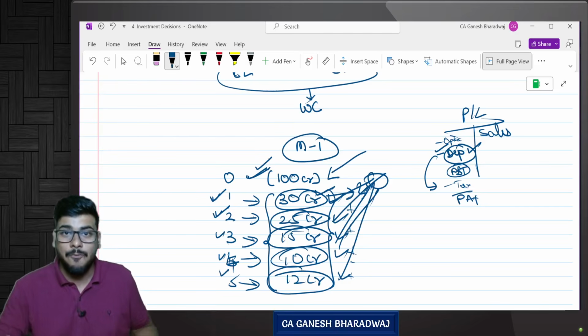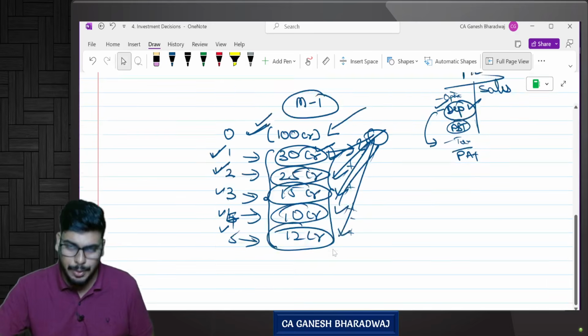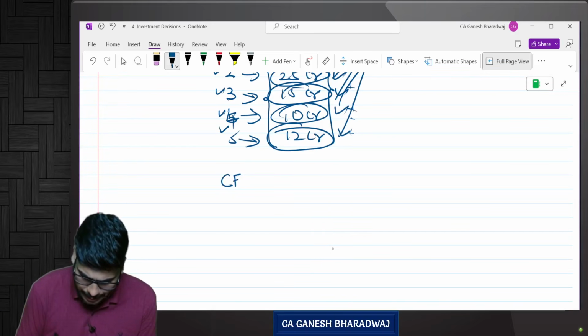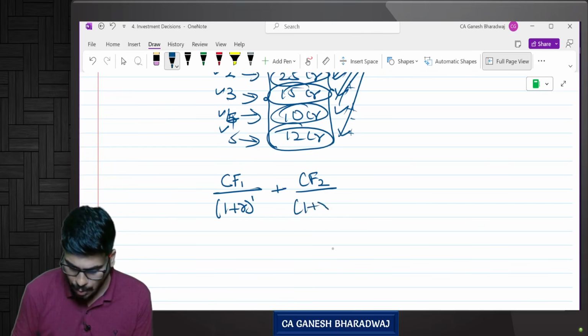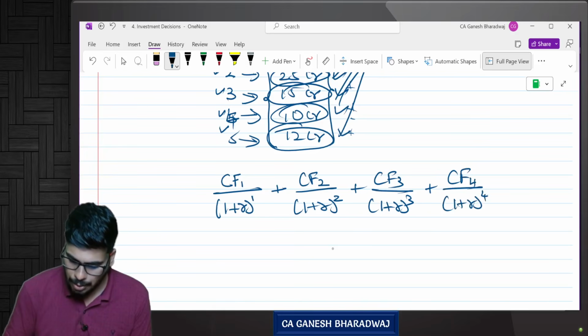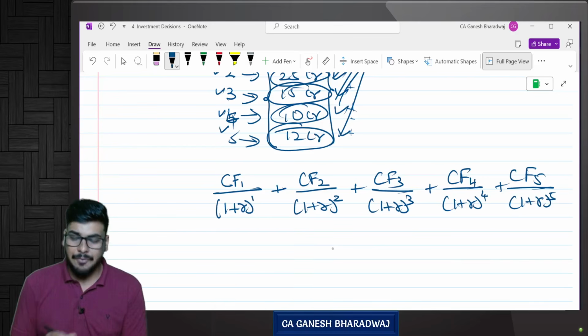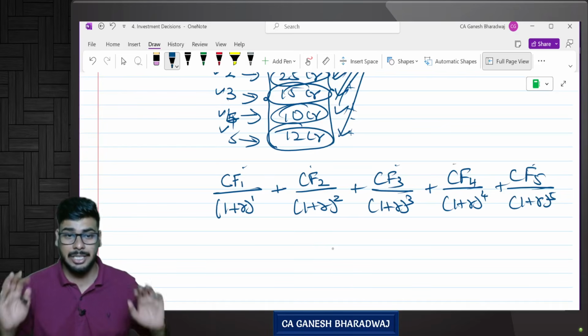Yes. Now for me to actually arrive at the present value, how will you do it? Very simple. Cash flow at the end of year 1 divided by 1 plus r to the power 1, plus cash flow at the end of year 2 divided by 1 plus r the whole power 2, plus cash flow at the end of year 3 divided by 1 plus r the whole power 3, plus cash flow at the end of year 4 divided by 1 plus r to the power 4, plus cash flow at the end of year 5 divided by 1 plus r to the power 5. Correct? If I do this only, I will get the present value of cash inflows, because these cash flows are not addable as such. Correct?